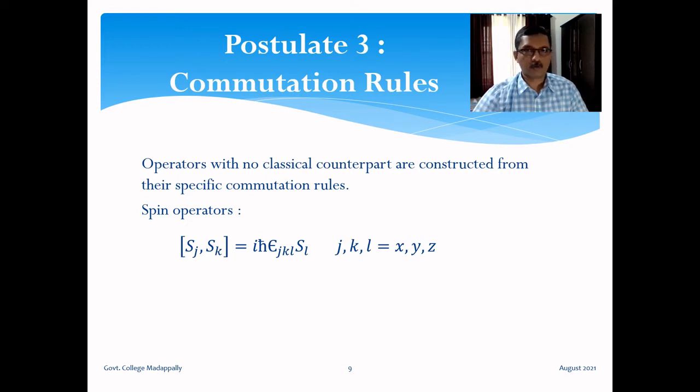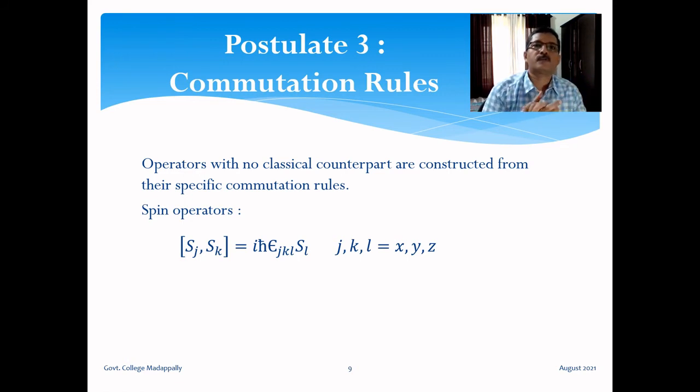Again, i is the square root of -1. Using this Levi-Civita symbol, a lot of relations between spin operator components can be expressed together. Like for example, [S_x, S_y] is iħ S_z.